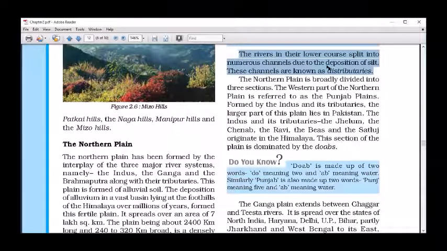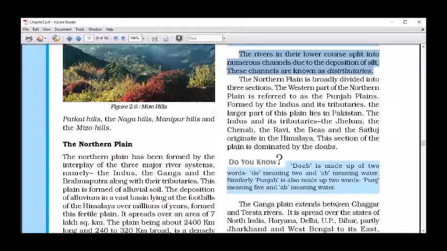Look here. The rivers in their lower course, it is when the rivers are draining toward the sea or ocean. This is not happening in the mountain region or in the middle. When the river meets the sea or ocean, at that time the river is completely unable to carry the silt along with it. So it remains in the same place, and the river splits into numerous channels due to this deposition of the silt. Those channels are called distributaries.